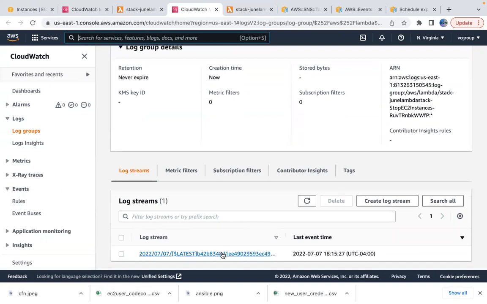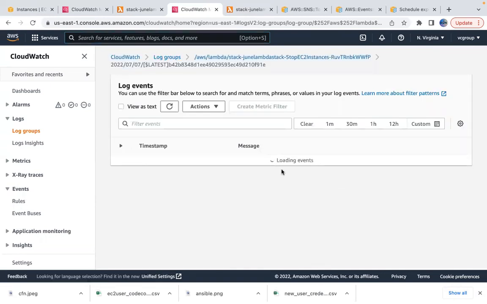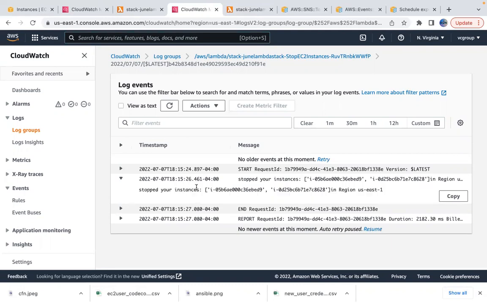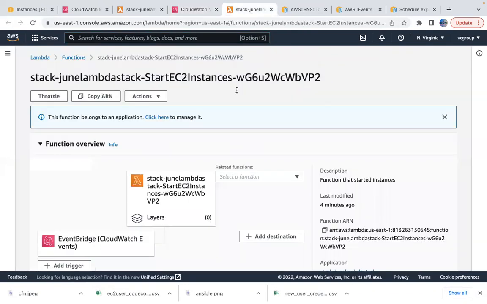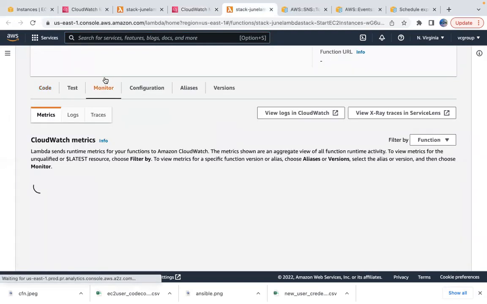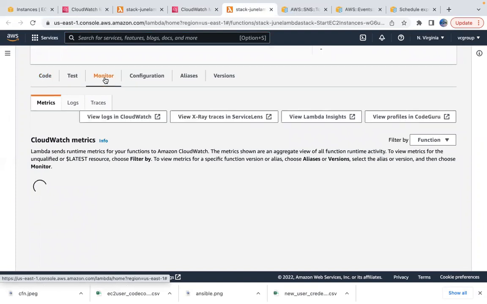You see that? So there are log events loading. You see that? So the request ID: stopped your instances, this instance and this instance, in this region. This is how you check the logs. And if we wait 2 more minutes, we should see this Lambda start our instances. That's what we scheduled, right?